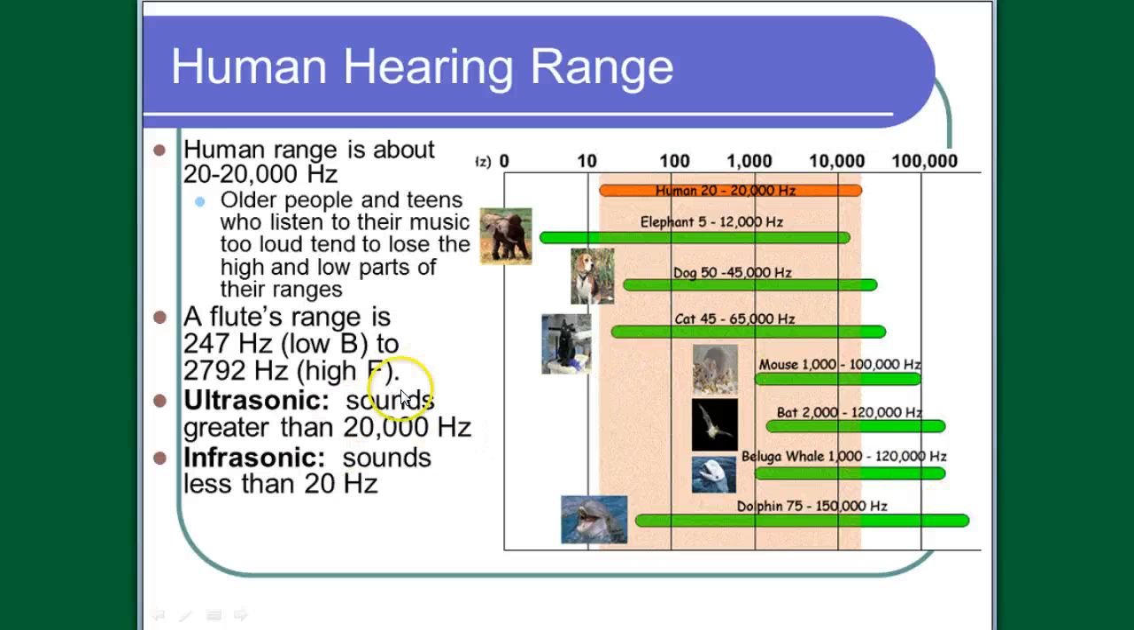You need to understand these two terms, ultrasonic and infrasonic. Ultra is a term that simply means above, infra means below. So ultrasonic means sounds that are above a frequency of 20,000 hertz. Infrasonic means sounds that are below 20 hertz. This just means sounds that we can't hear. Again, this is centered on humans. Just because it's an ultrasonic sound doesn't mean that some other animal cannot hear it.